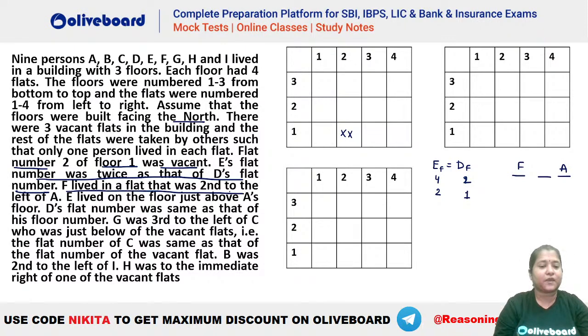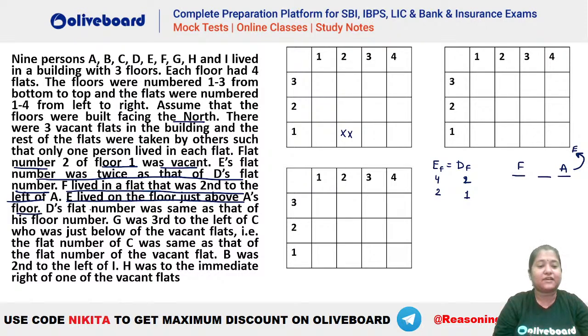Then we have E lived on a floor just above A's floor. So E has to be immediately above A's floor. This does not mean that E and A should have the same flat number. It is just saying that E should be living on a floor immediately above A's floor. If F and A are in floor number 1, then E will be in floor number 2. Similarly, if F and A are in floor number 2, then E will be in floor number 3, and so on. Sadhana, very good evening. उसके बाद देखो और क्या दे रखा है.